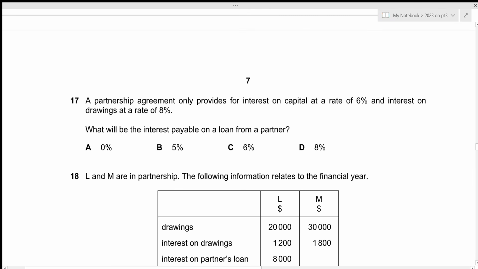For question number 17, a partnership agreement only provides for interest on capital at a rate of 6% and interest on drawings at a rate of 8%. What will be the interest payable on a loan from a partner? So if the partnership agreement has no provision for the interest payable on a loan from a partner, then it means that the interest payable will always be at 5%, and that is given by option B.